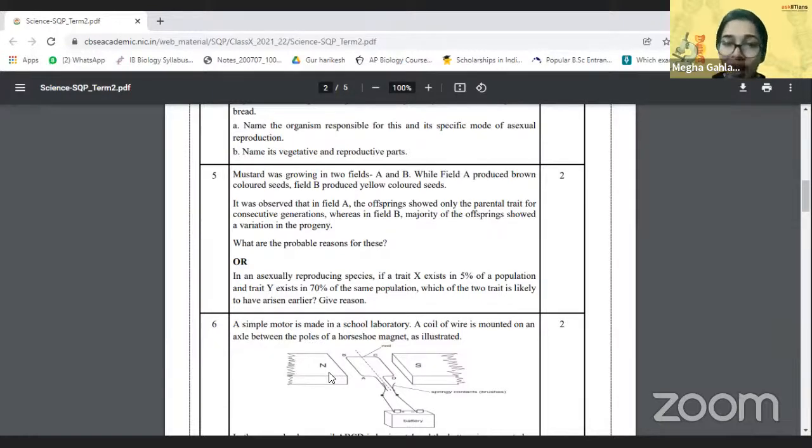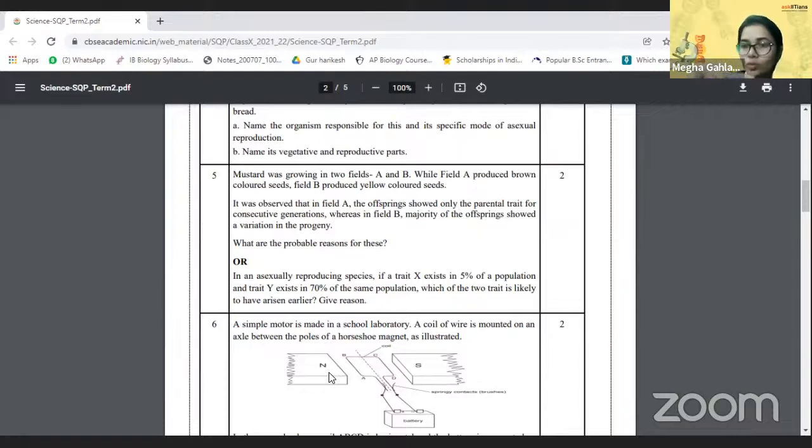Absolutely correct. If mustard or any organism is showing the parental trait, it is basically self-pollination, or they are a pure line, or they are homozygous. Cloning can also be the answer. Yes, absolutely. And for B, offspring showing a variation of progeny basically means they're going through sexual reproduction, which is also cross-pollination, to ensure that all the different sorts of alleles and variations are coming through. Is this question clear to everybody? Yes? Amazing. Moving on to the next one.